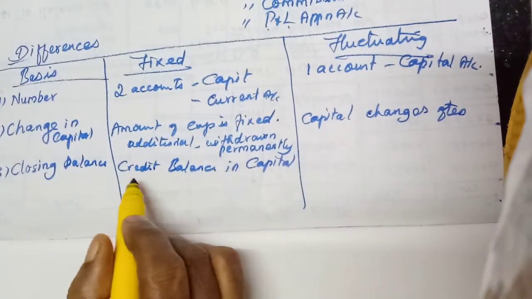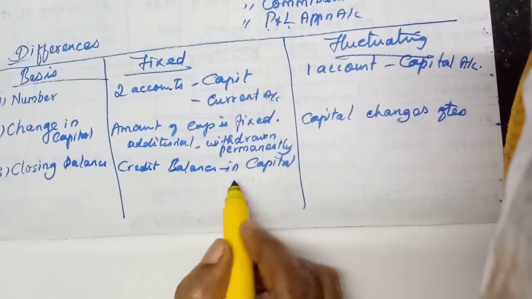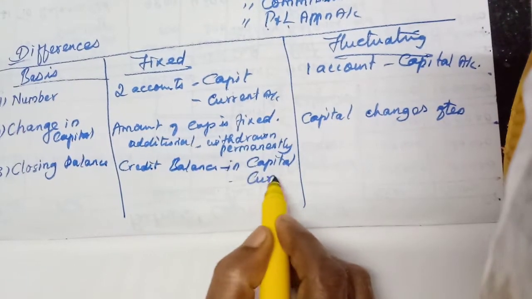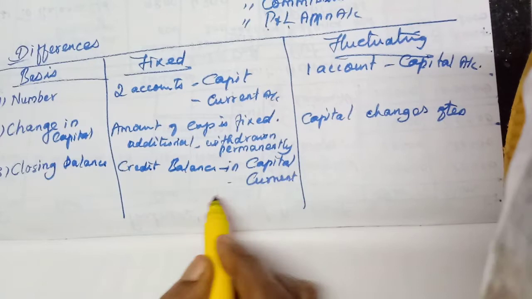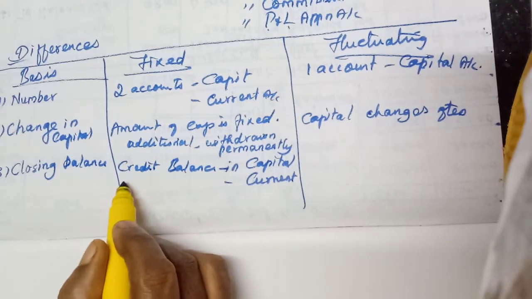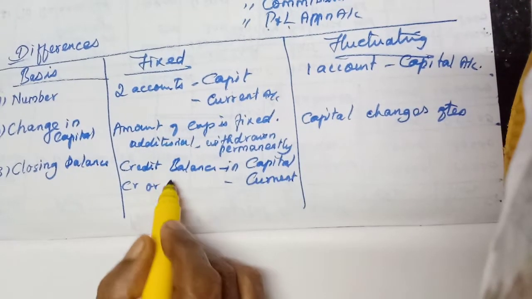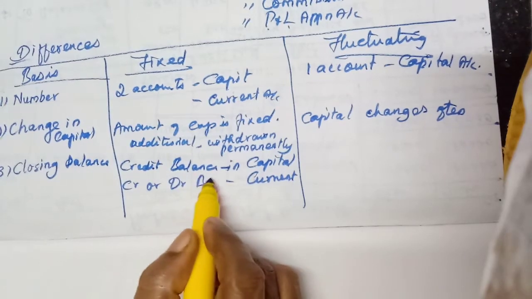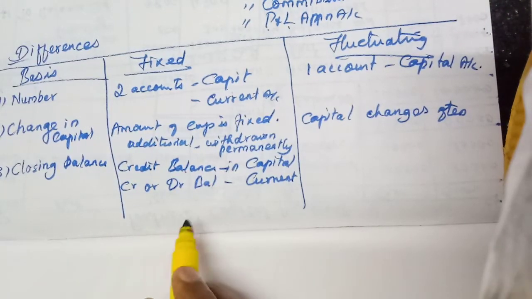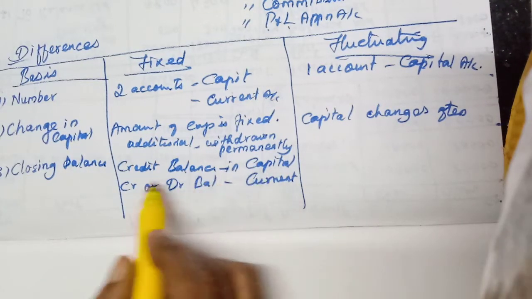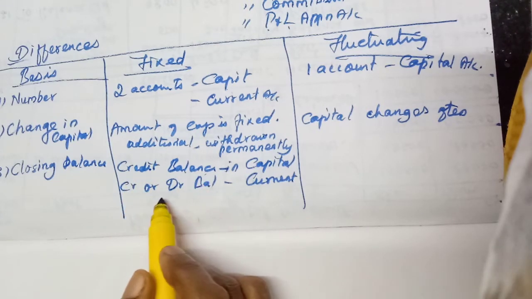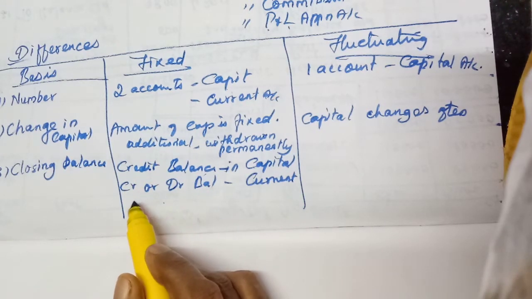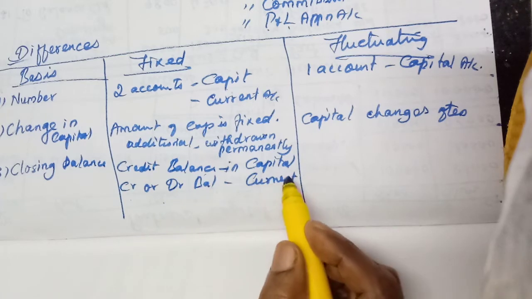In the capital account, mostly we will have a credit balance, but in the current account they may have either a credit or a debit balance.